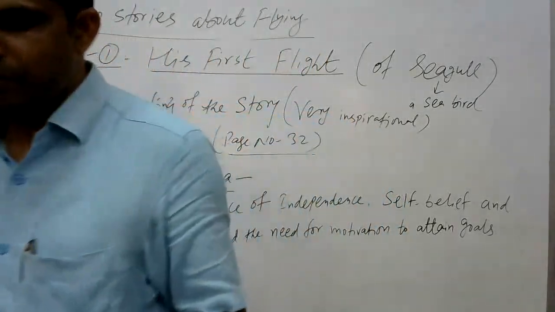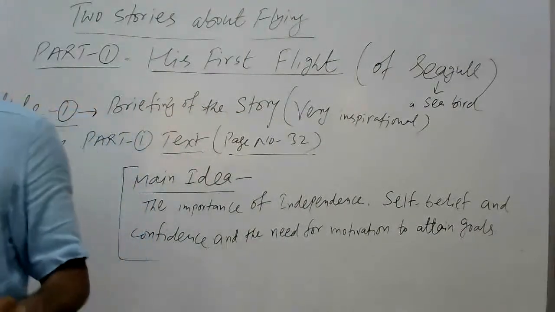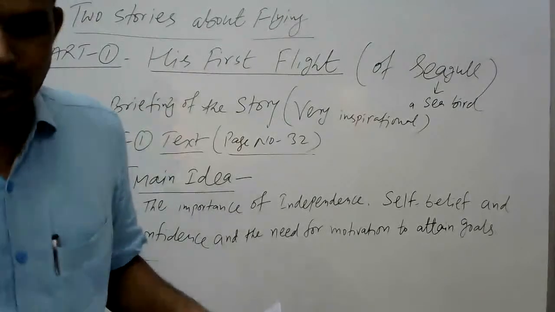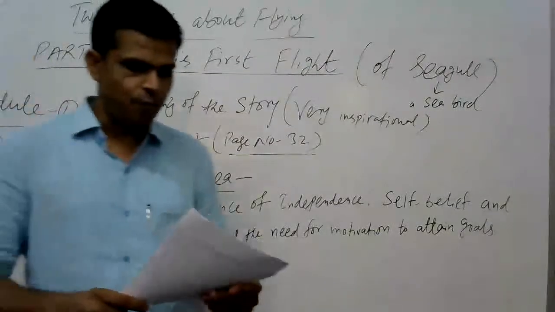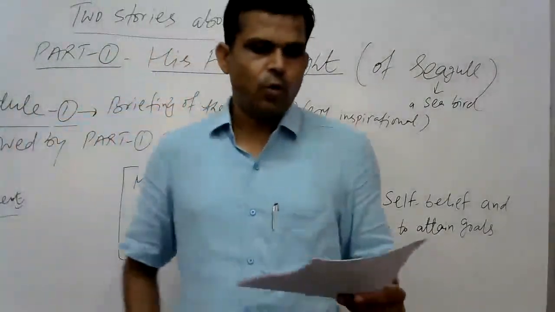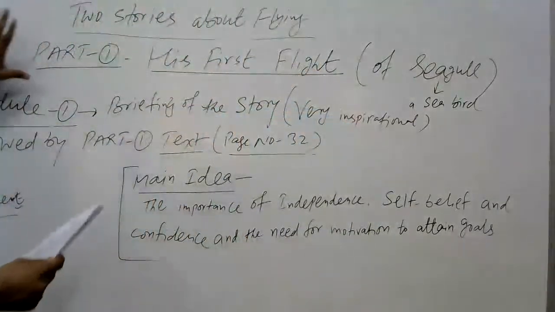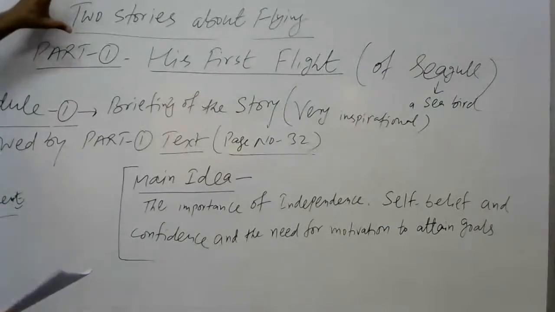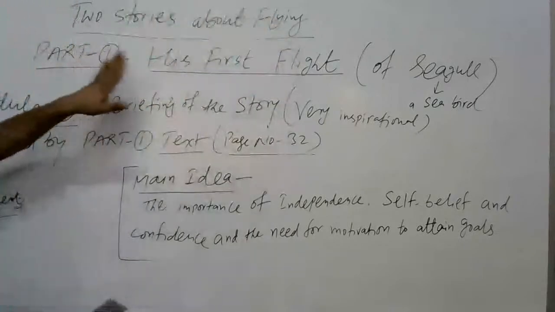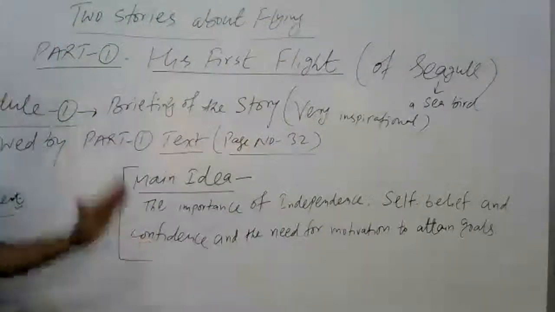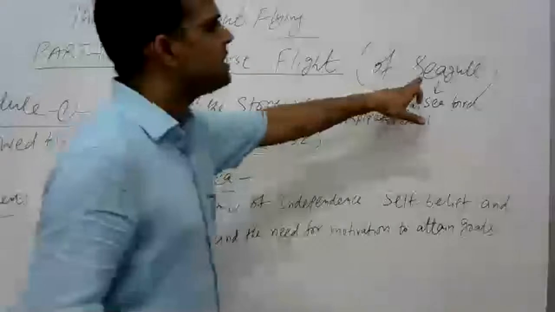First, I am going to brief you on the story. I am going to tell you what is given in the story in brief, and what the summary is, that is, the key points to be discussed in the story. Okay, so be ready with module 1. The first flight, and this part 1 is under the heading Two Stories About Flying. Two stories are given about flying. The first one is The First Flight, and in part 1 we are going to discuss a sea bird named seagull.